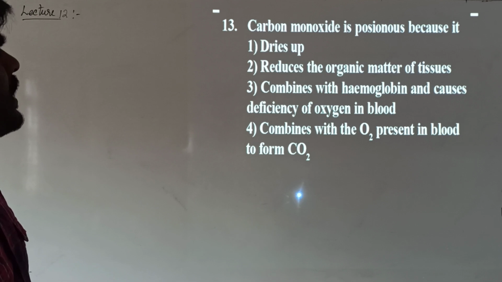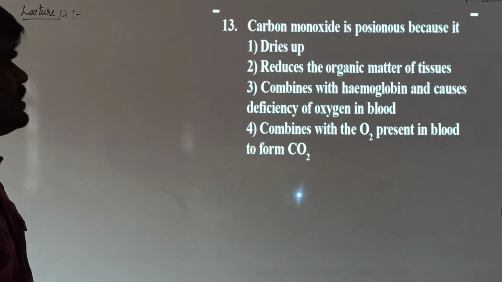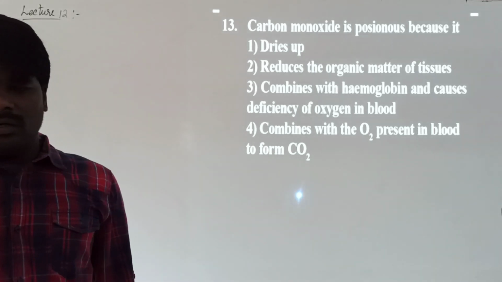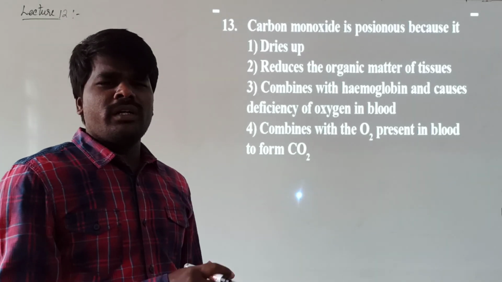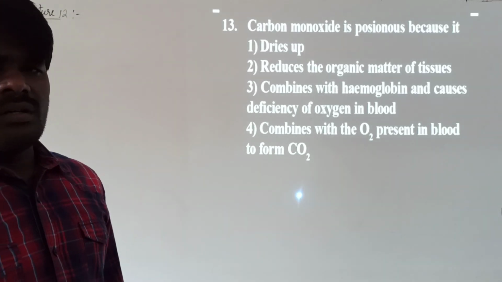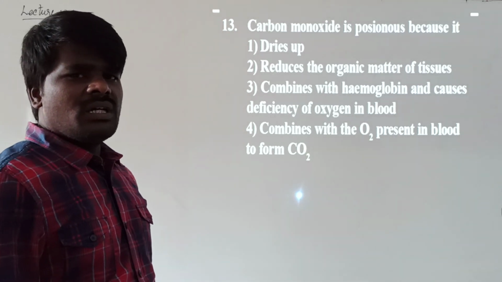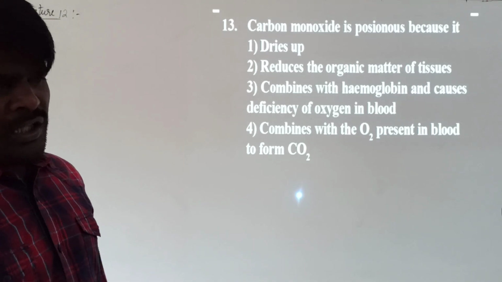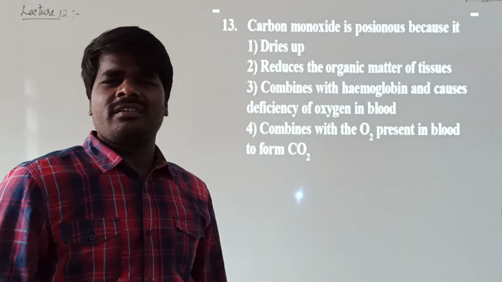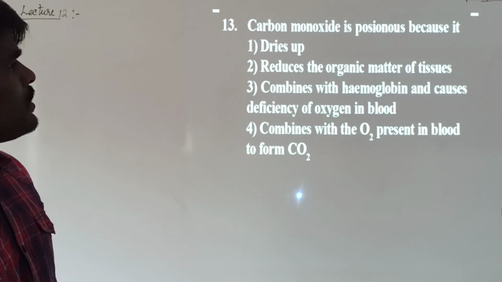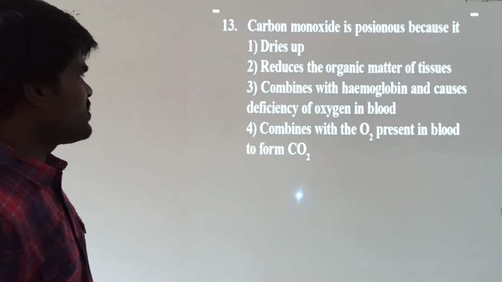Carbon monoxide is poisonous. Generally carbon monoxide is a very poisonous gas. At 100 to 1000 parts in the atmosphere, it can immediately kill a person. In smaller quantities, it will lead to blindness and various other effects. It is a very poisonous gas. He is asking the reason for the poisonous nature of carbon monoxide.